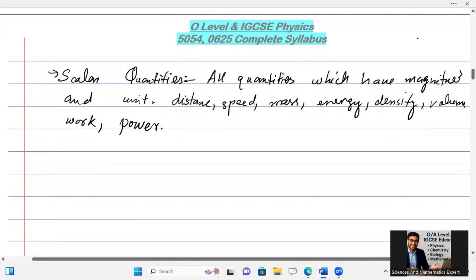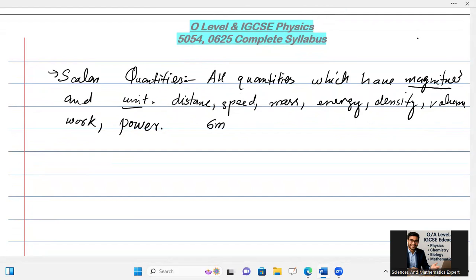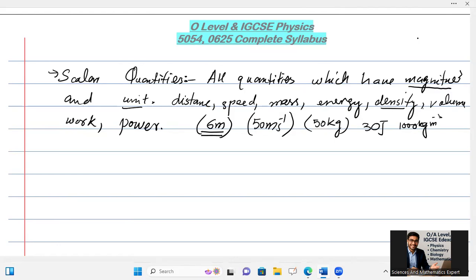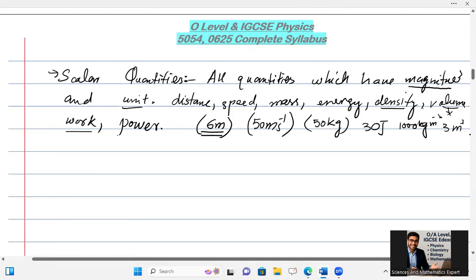And I again tell you that it has only magnitude and unit, like 6 meter, not mentioned in any direction. 50 meter per second, not mentioned in which direction. 50 kg, not right, not left. 30 joules, no direction mentioned. Density of water like 1000 kg per meter cube, no direction required. Volume of this room is 30 meter cube. Work, power, all these are scalars. I also say that pressure is a scalar quantity.